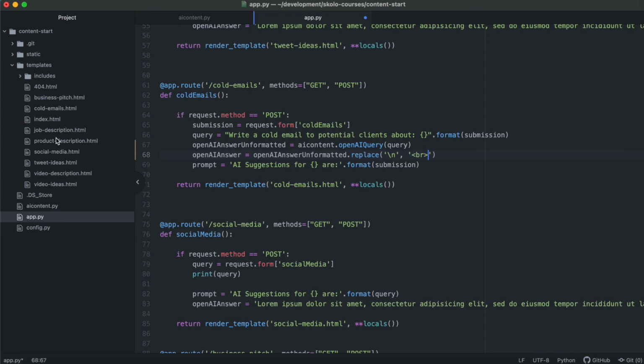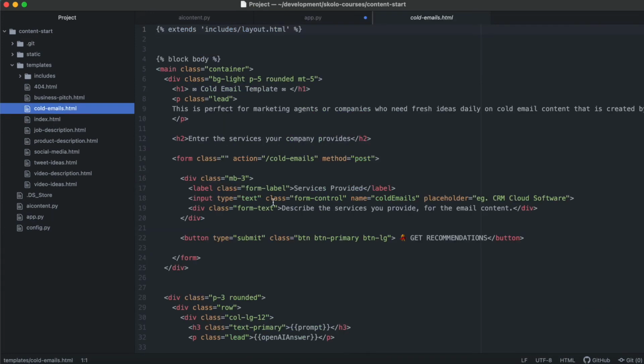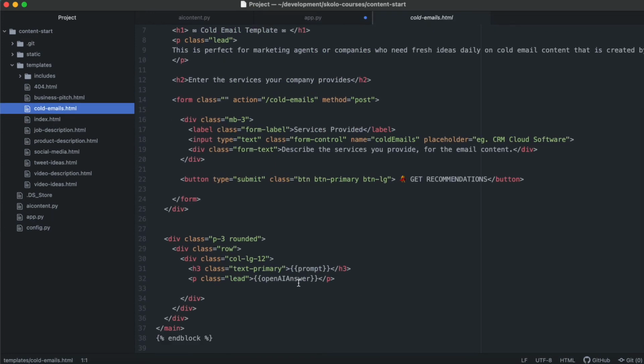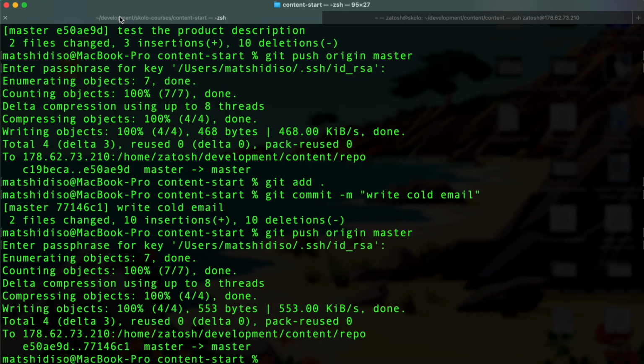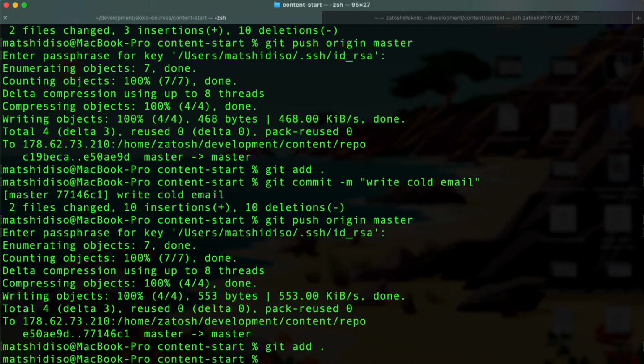And then inside of the cold emails over there, we would have to use safe so that it can parse the HTML. Let's see if this does the trick. If it doesn't, you guys can figure it out, but that's going to be my best attempt online with the time that we've got. All right. Git commit. Try formatting the text.